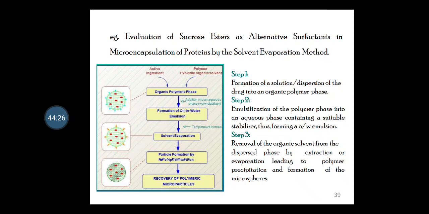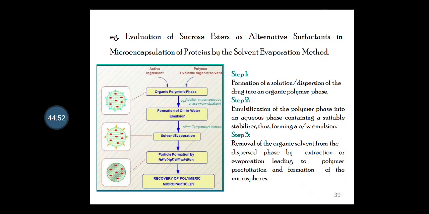If you look at the diagram, it depicts three steps of the mechanism. The first step is formation of a solution or dispersion of the drug into an organic polymer phase. Step 2 is emulsification of the polymer phase into an aqueous phase containing a suitable stabilizer, thus forming an O/W type of emulsion.